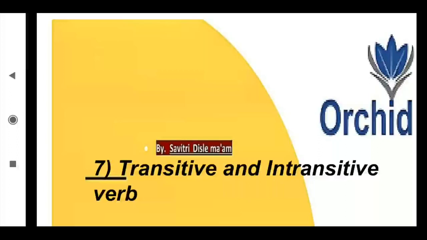Till now, we have completed 6 lessons from your grammar book. Now, we are going to start today's new chapter, the 7th chapter, that is the transitive and the intransitive verbs. Okay. Now, what is the meaning of this? All of it we are going to discuss in detail. Everyone knows that verb means what? Action word. Is it?